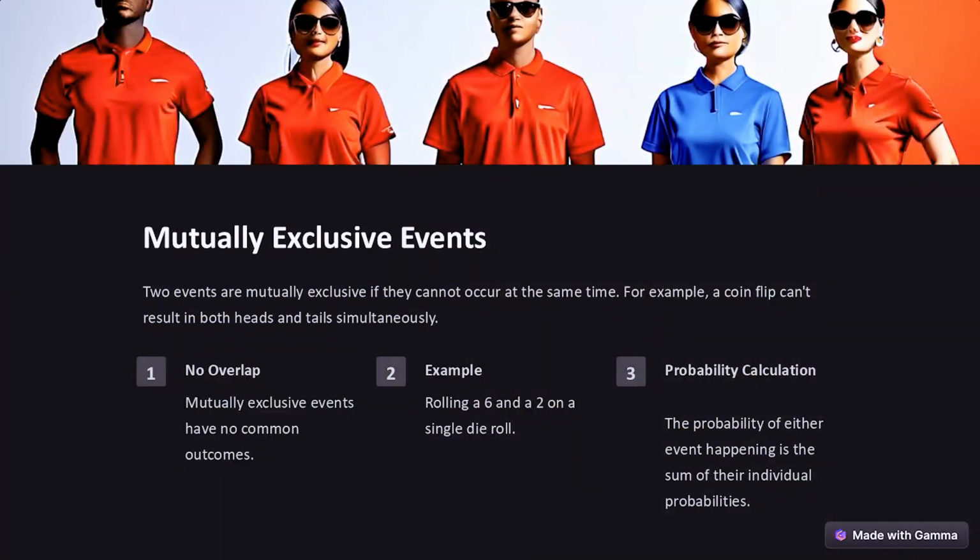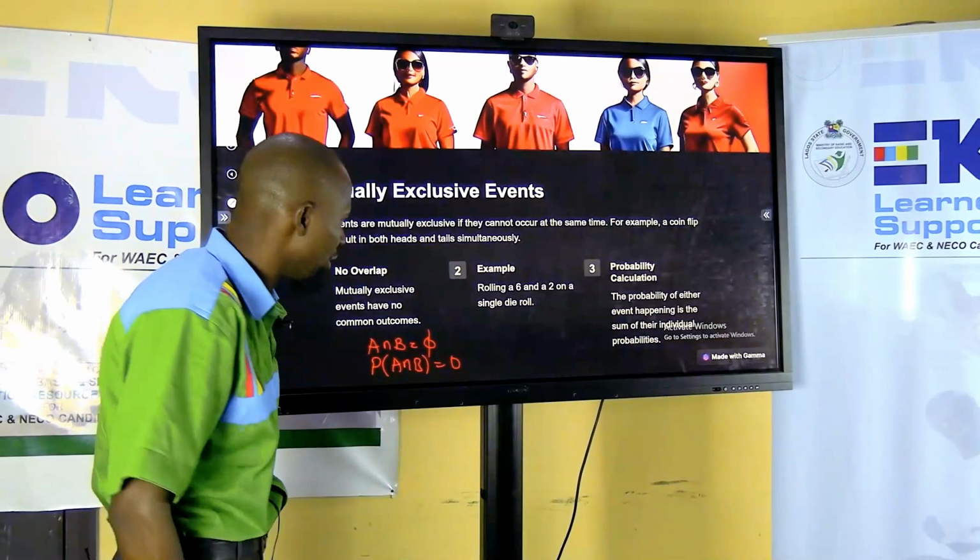When you are now calculating the probability of such events, the probability of either event happening is the sum of their individual probabilities.